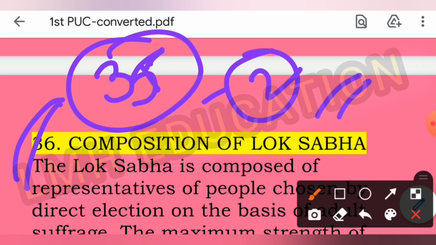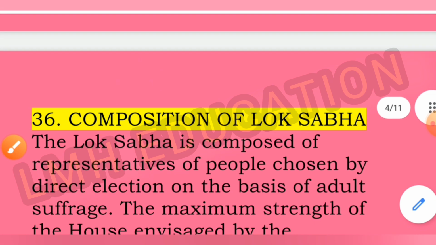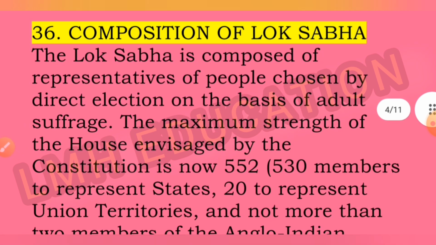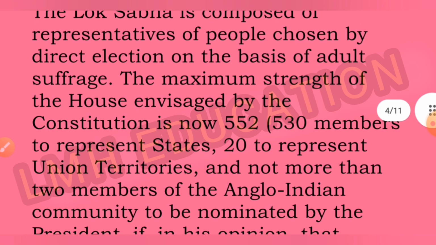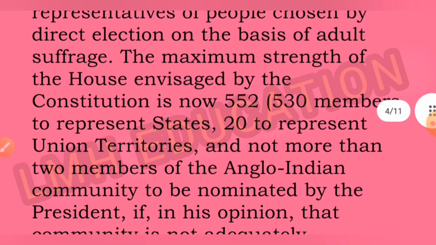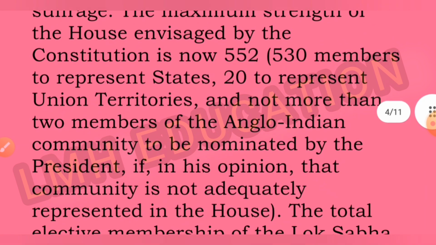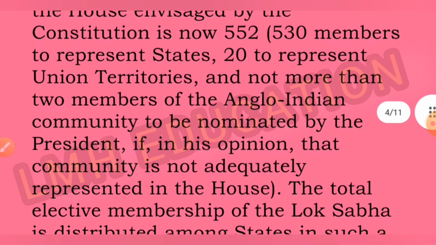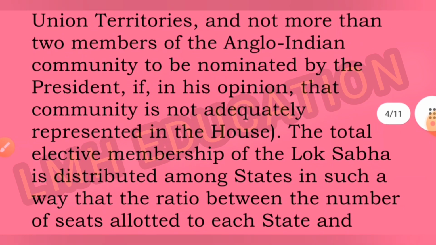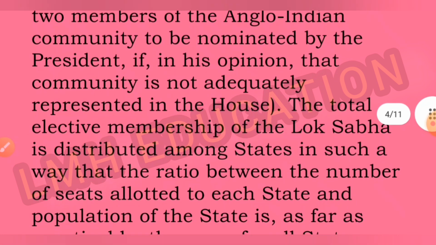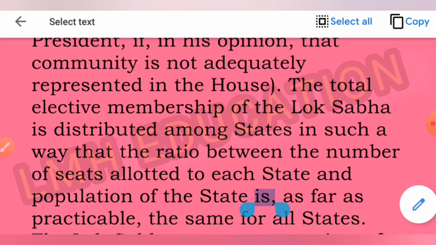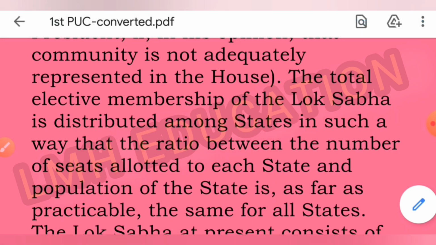First of all, we will discuss the composition of Lok Sabha. The Lok Sabha is composed of representatives of the people chosen by direct election on the basis of adult suffrage. The maximum strength of the House envisaged by the Constitution is now 552: 530 members to represent states, 20 to represent union territories, and not more than 2 members of the Anglo-Indian community to be nominated by the president if in his opinion that community is not adequately represented in the House.